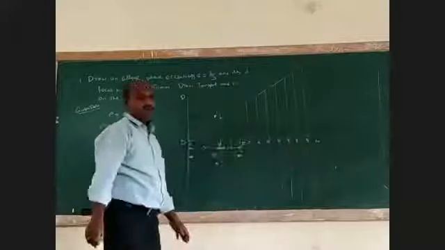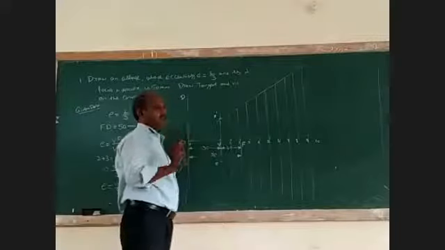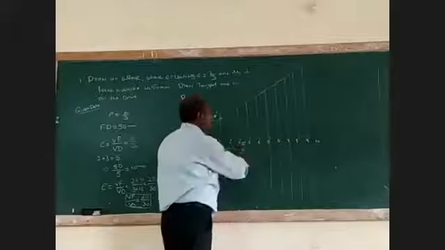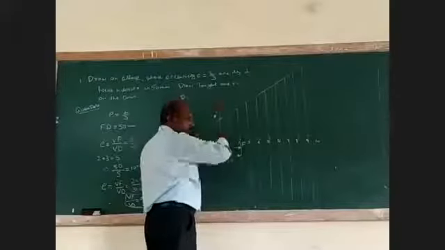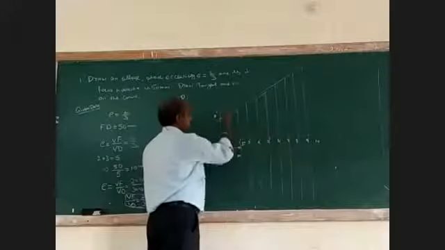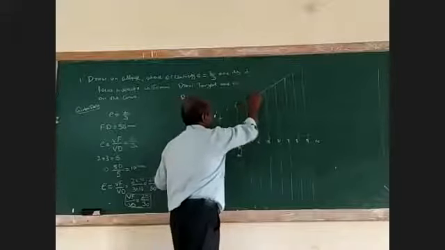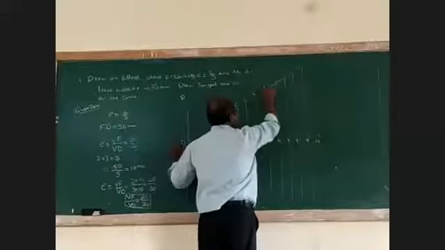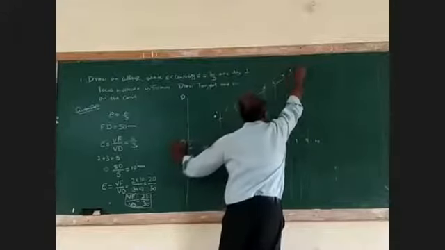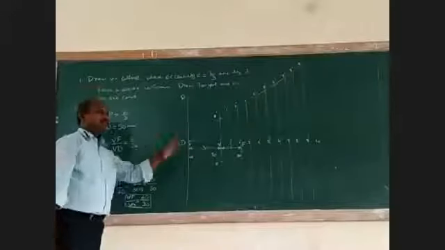All of you understand? From the vertex, you have to take any convenient distance and divide it into equal parts: 1, 2, 3. Then you have to draw a line parallel at each and every point and mark them as 1 dash, 2 dash, 3 dash, 4 dash, 5 dash, 6 dash, 7 dash, 8 dash, 9 dash, etc., whatever you have obtained, up to 10 or more.